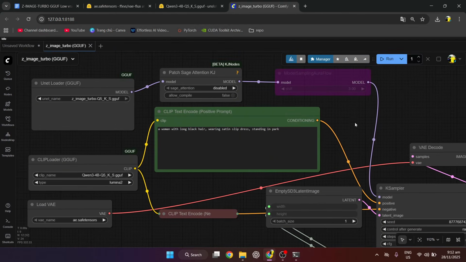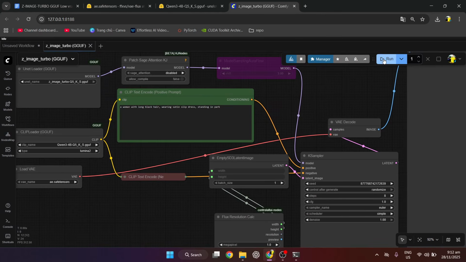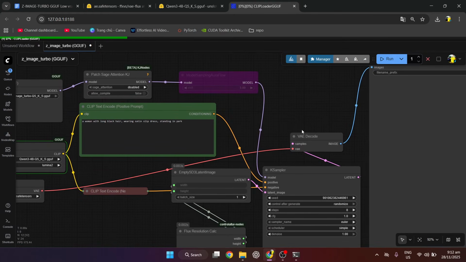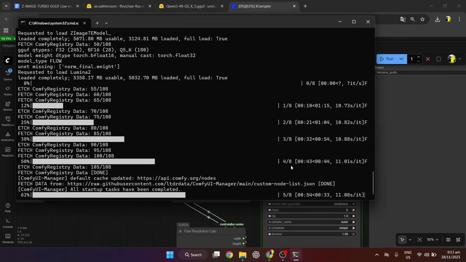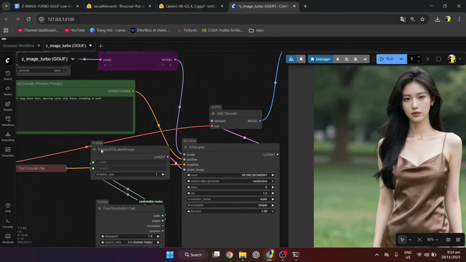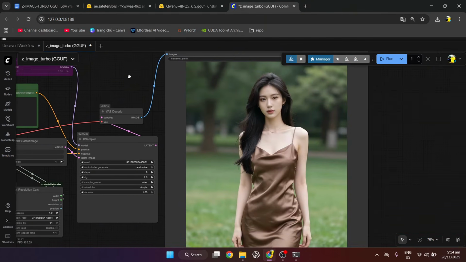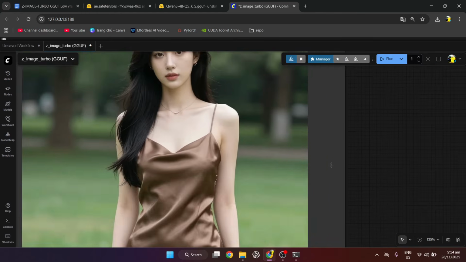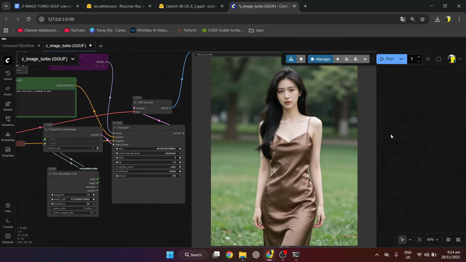I will use the built-in prompt in the workflow. We will run the workflow. The results are very nice and realistic, even though we only use the GGUF version.